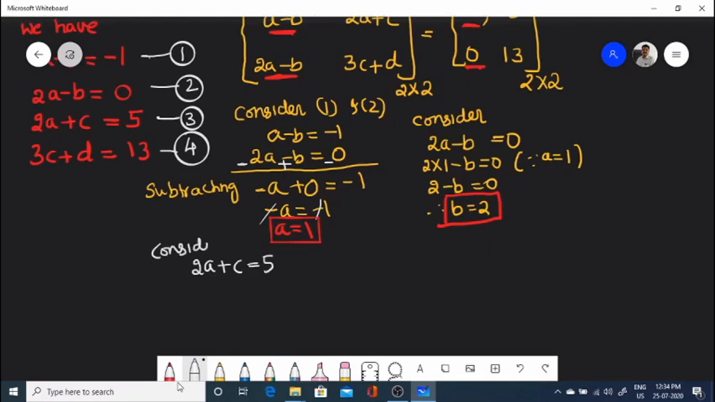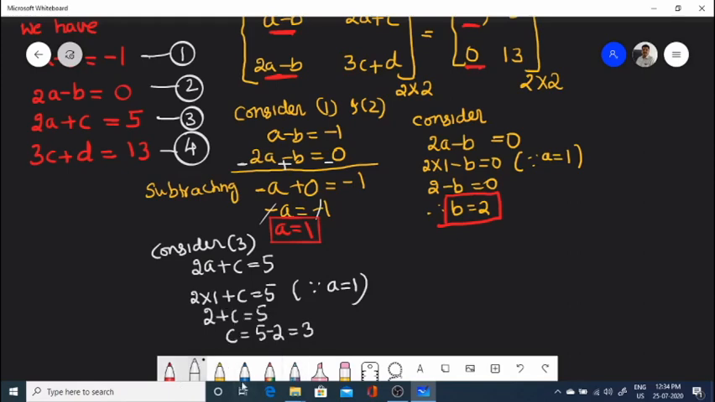So consider 2 into 1 plus c equals 5, because a is 1. So 2 plus c equals 5. Therefore c is equal to 5 minus 2 equals 3. So we got the value of c now. c is equal to 3.